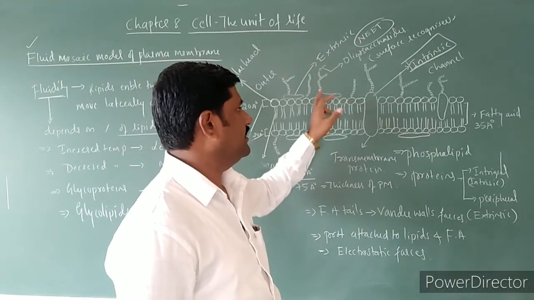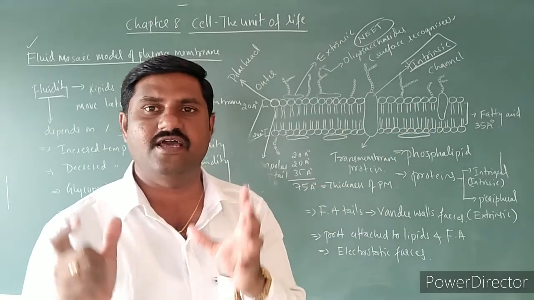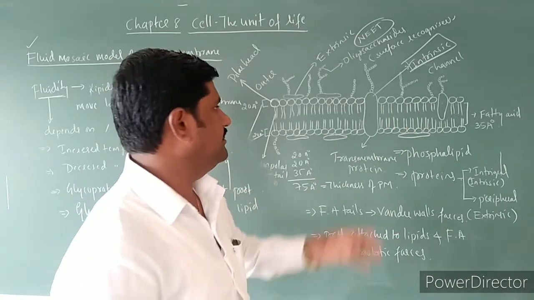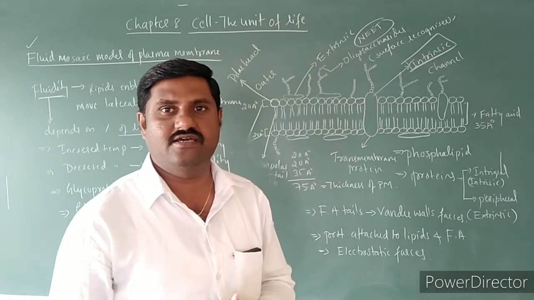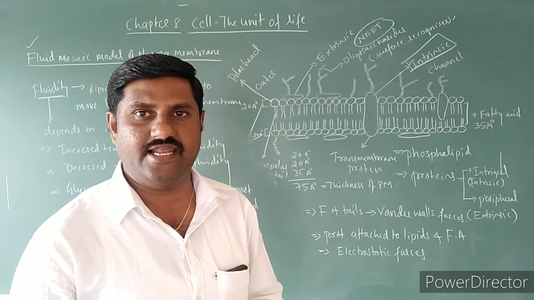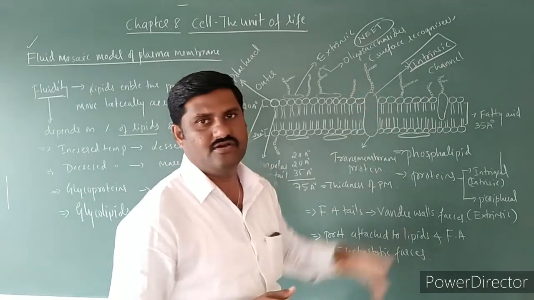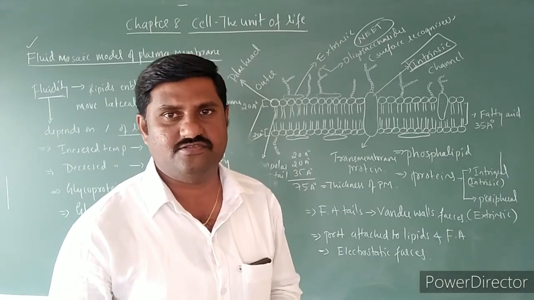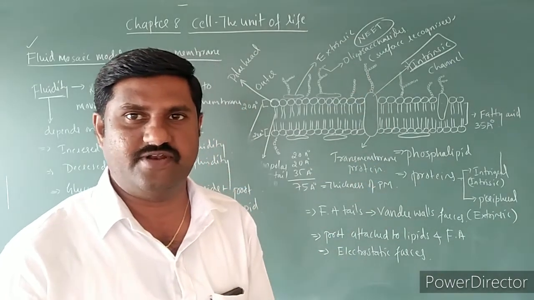Extrinsic proteins are arranged on either surface of the plasma membrane. These proteins act as ion channels, because there is movement of ions across this membrane, right?